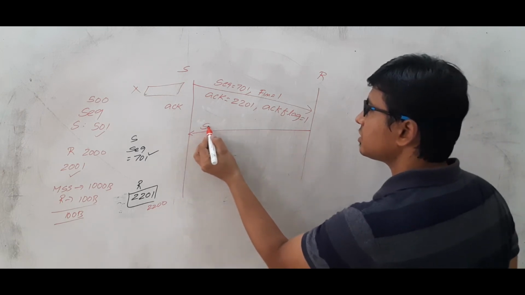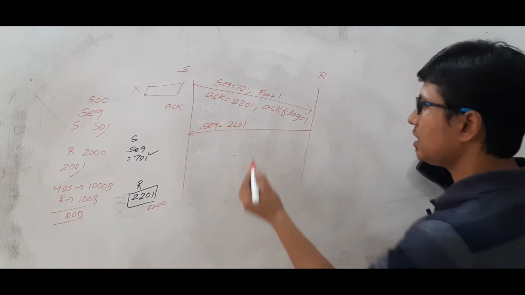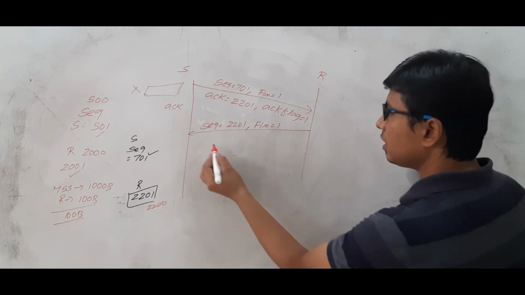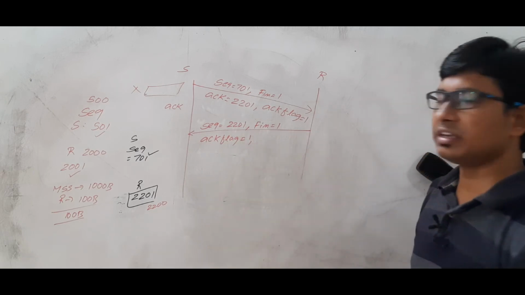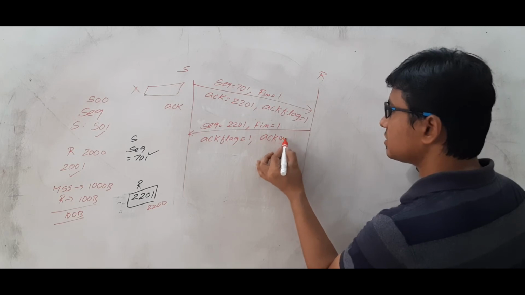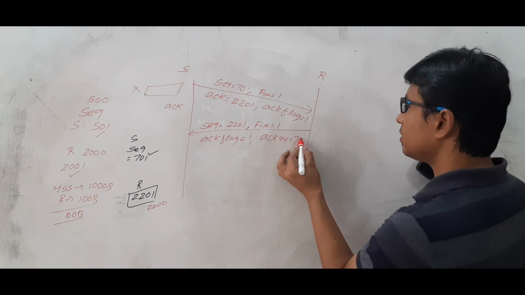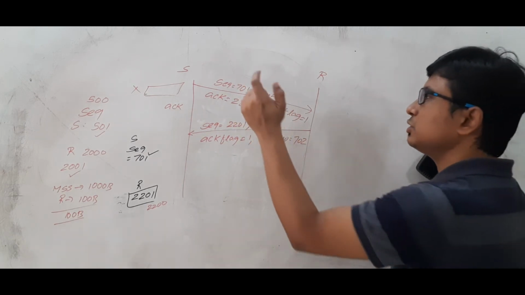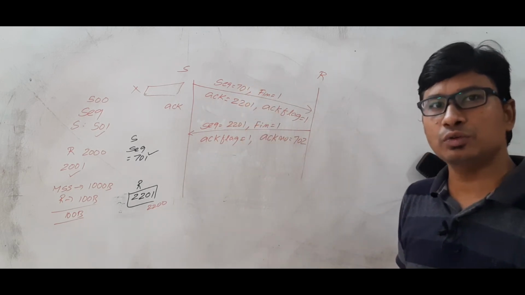So what will be the sequence number it will use? It will use the sequence number 2201, and it will also keep the FIN flag as 1 and the ACK flag equal to 1. What acknowledgement number will it send? Can you tell me? 702, because you have sent me 1 byte of information for connection termination. You already used 701, so I am waiting for byte 702.